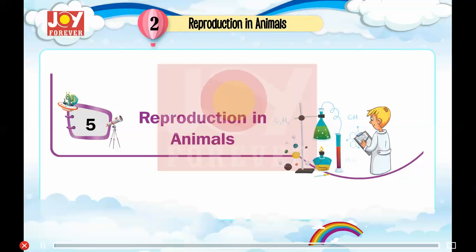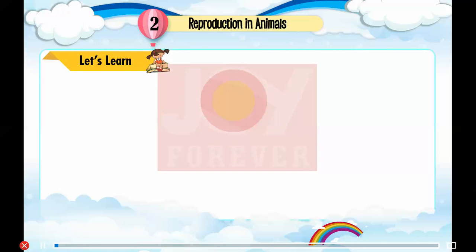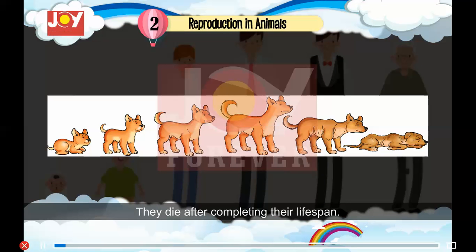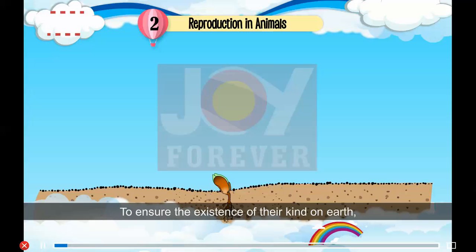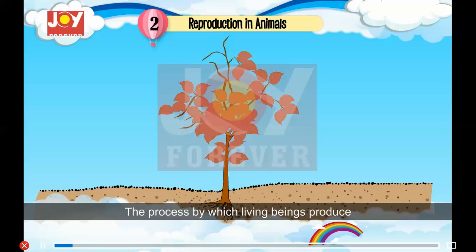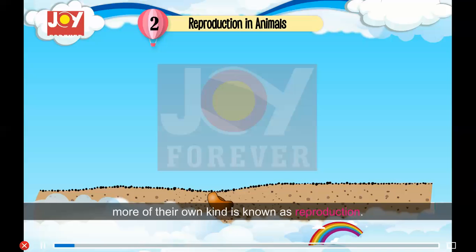Chapter 5: Reproduction in Animals. Let's learn. All living things live for a certain period of time. This is called their lifespan. They die after completing their lifespan. To ensure the existence of their kind on earth, all living things reproduce. The process by which living beings produce more of their own kind is known as reproduction.